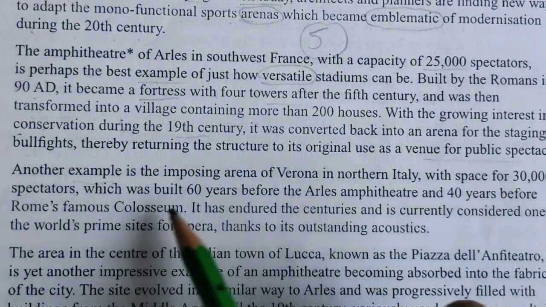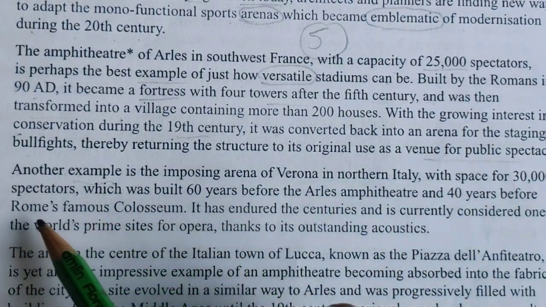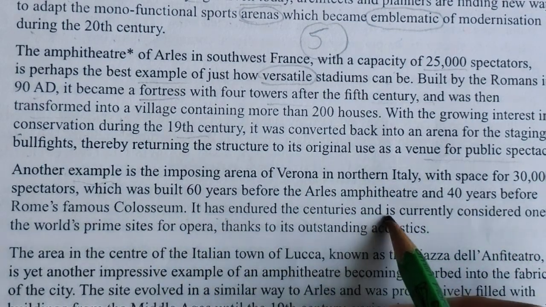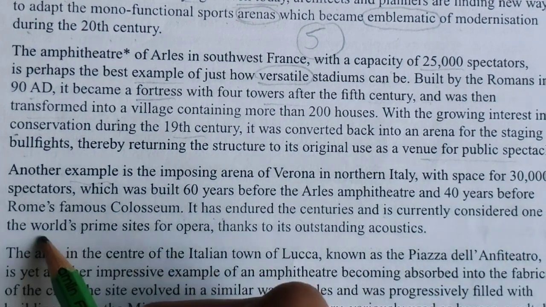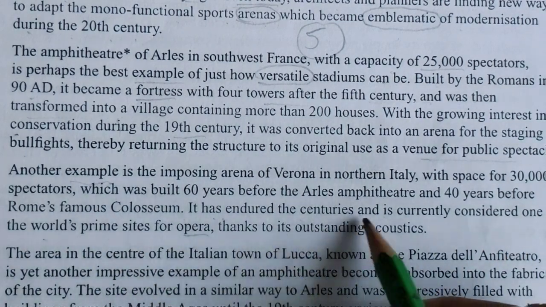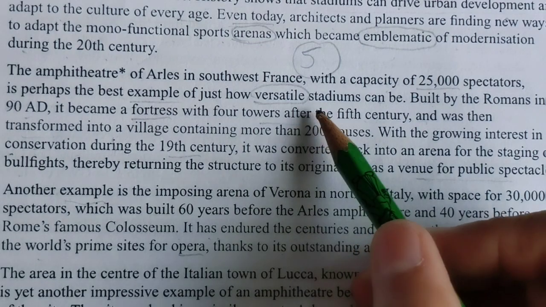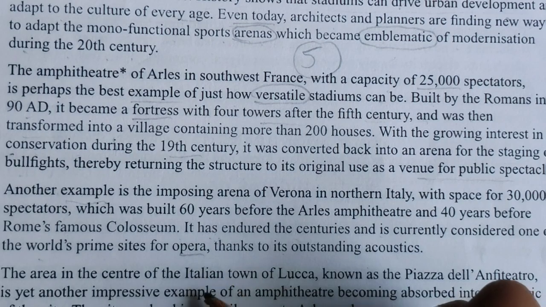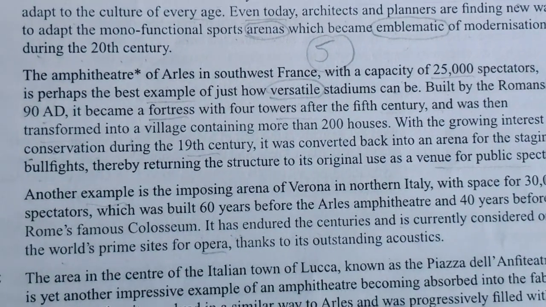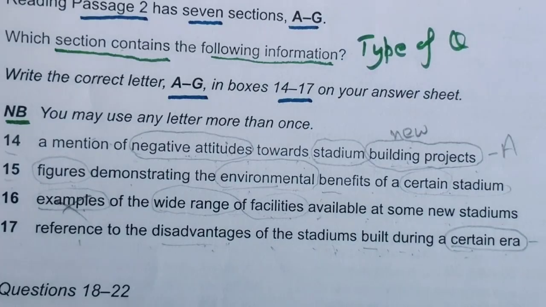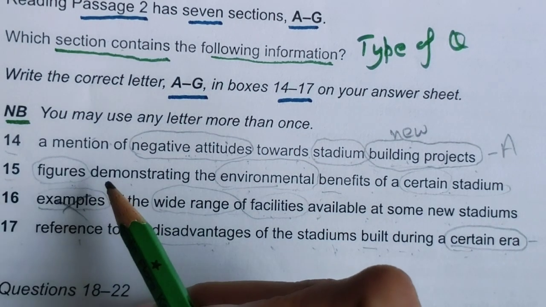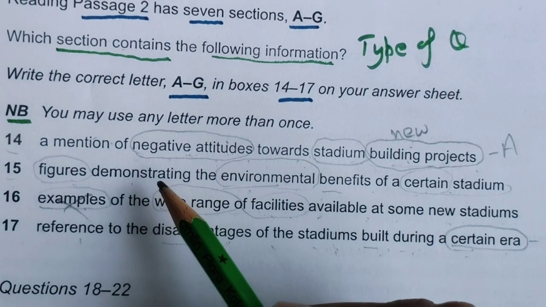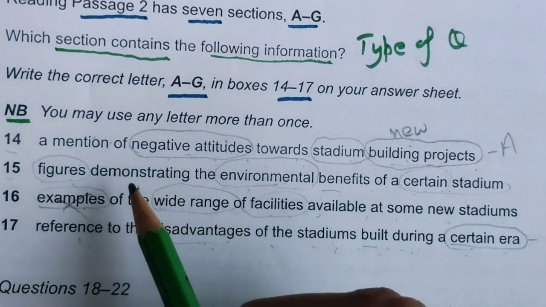The imposing Verona in North Italy, 30,000. So they are talking about the Colosseum. It has some centuries, and is currently considered one of the prime sites for opera. So they are talking about an old stadium where nowadays cultural programs are held. Okay, so let's move on to the questions. Let's read them one by one. So in the B paragraph they were talking about some cultural program, opera and all.